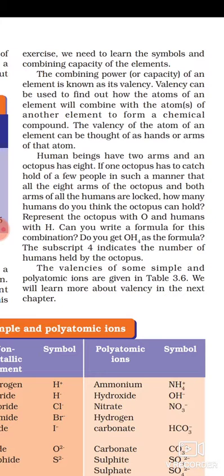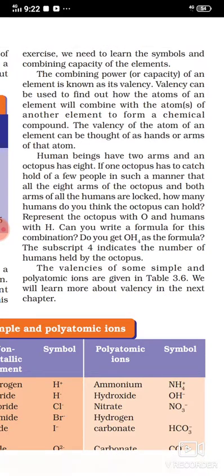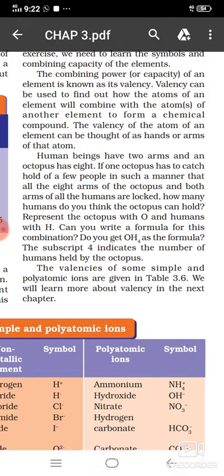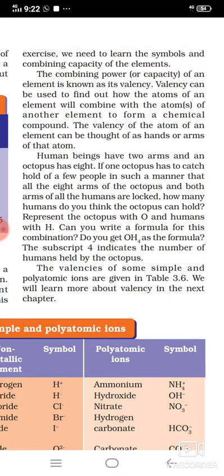I'm talking about a normal person. So your combining capacity is two. And in the case of an octopus, how many do you think it can hold? So I think you are clear what the combining capacity or valency is.